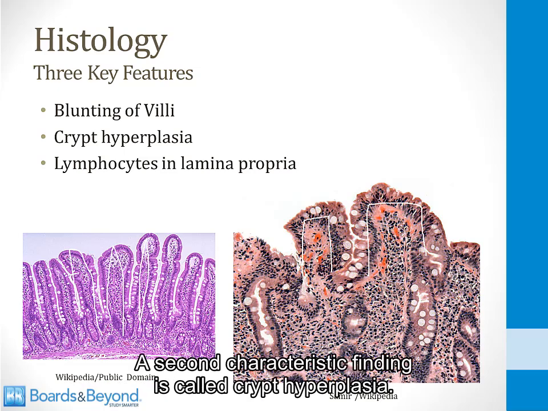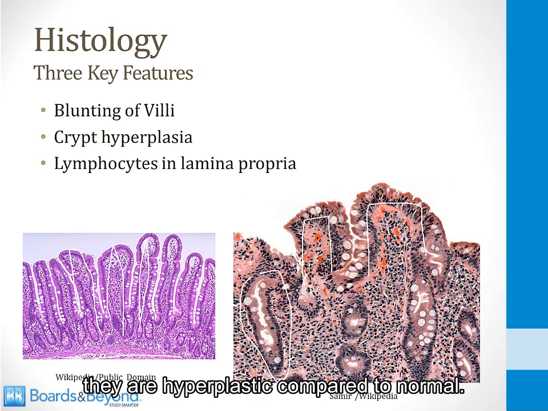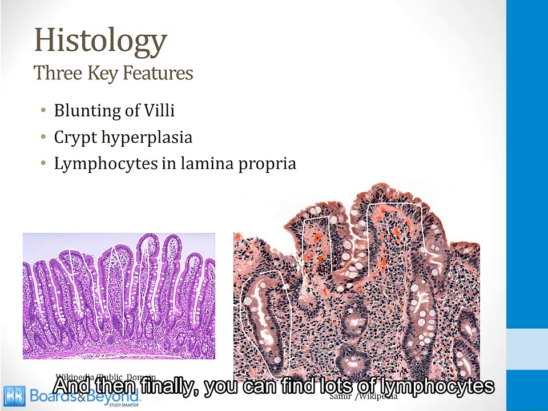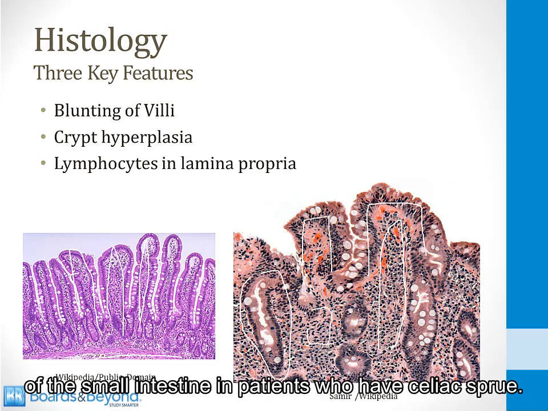A second characteristic finding is called crypt hyperplasia. These are the crypts of the small intestine. They are hyperplastic compared to normal. And then finally, you can find lots of lymphocytes in the lamina propria layer here of the small intestine in patients who have celiac sprue.